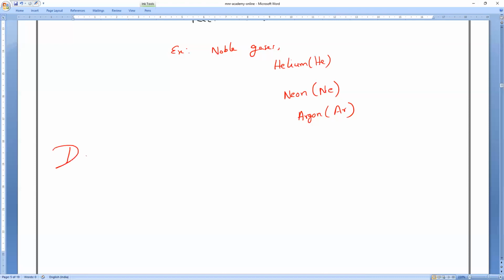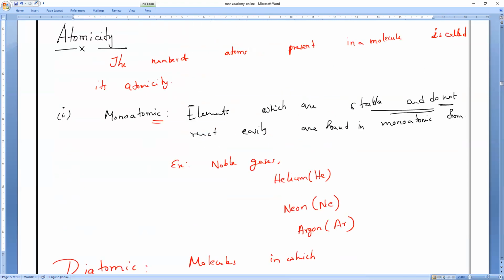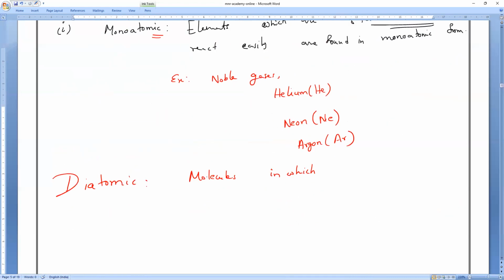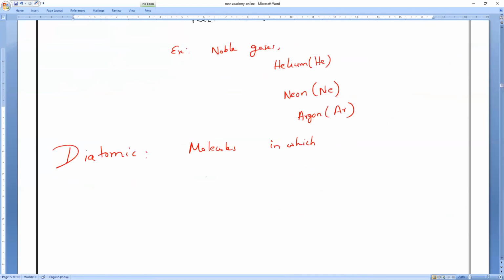Second one, diatomic. Diatomic means molecules in which atoms are found in how many? Only 2. So diatomic, can we say it as homoatomic? Yes, they all are homoatomic. Not mono, homo. Homo means same atoms. One, two, three, no problem, everything is homoatomic. Same means homo. You have to remember that.